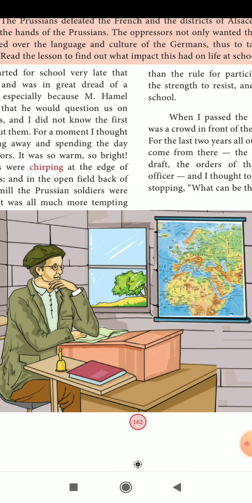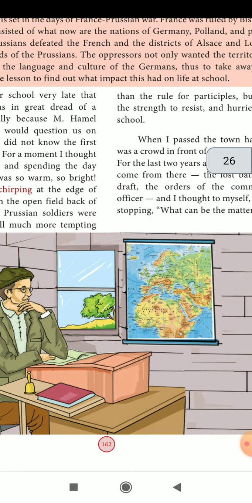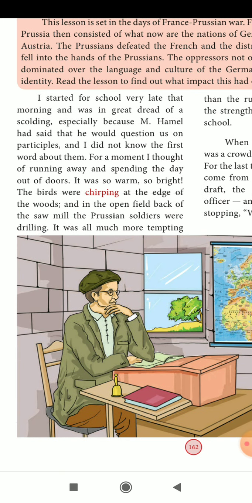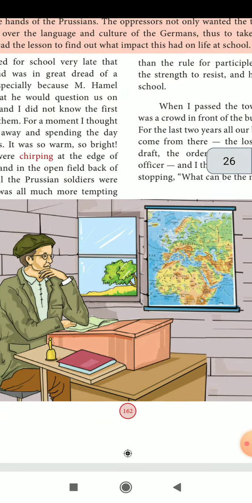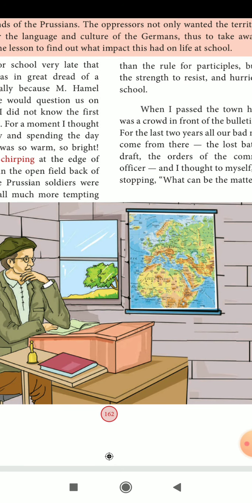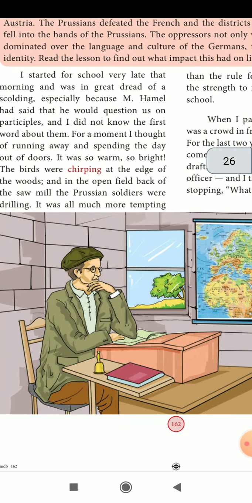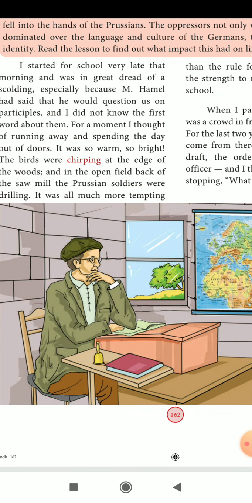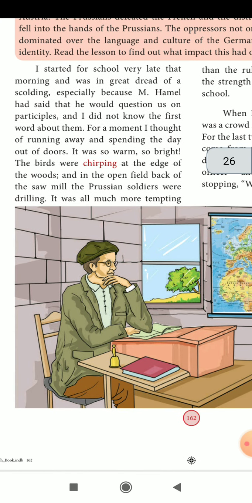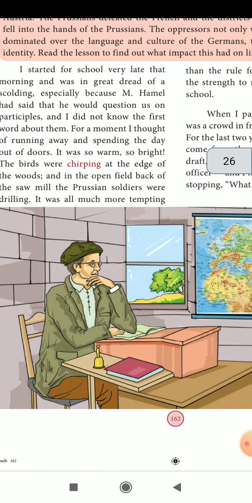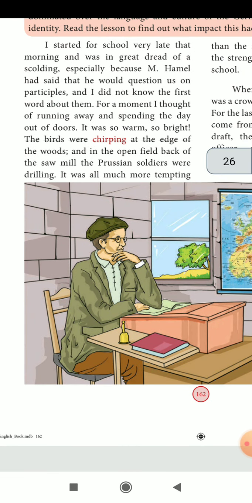So France was defeated. Thus, to take away their identity, read the lesson to find out what impact this had on life at school. So what happened at school? They not only dominated the culture, they started to dominate the language too. What happened? We will see the lesson. Let's start the lesson, children.